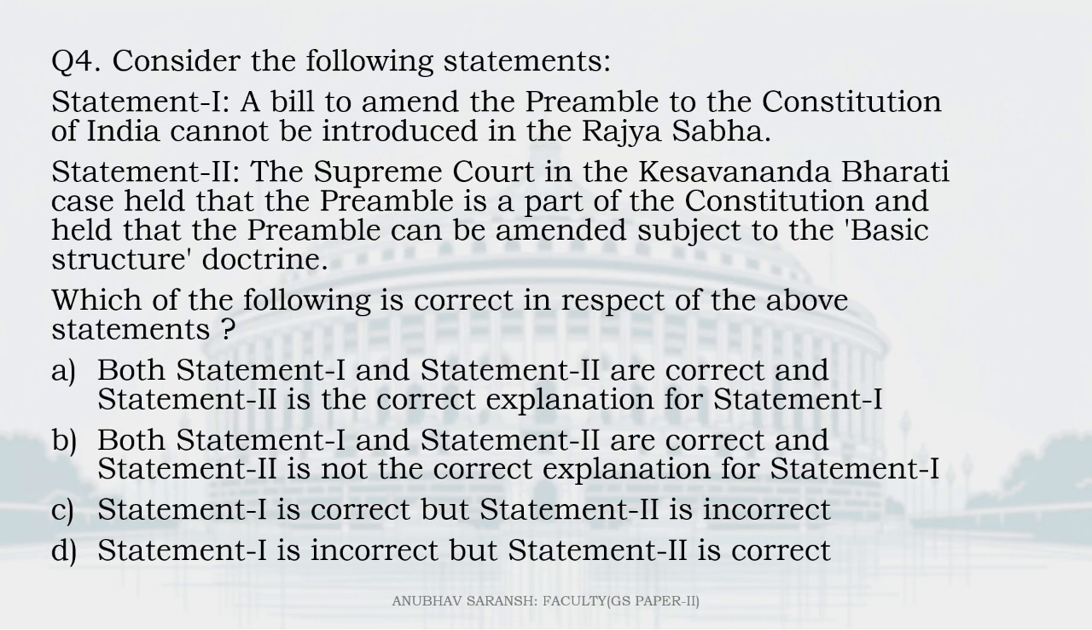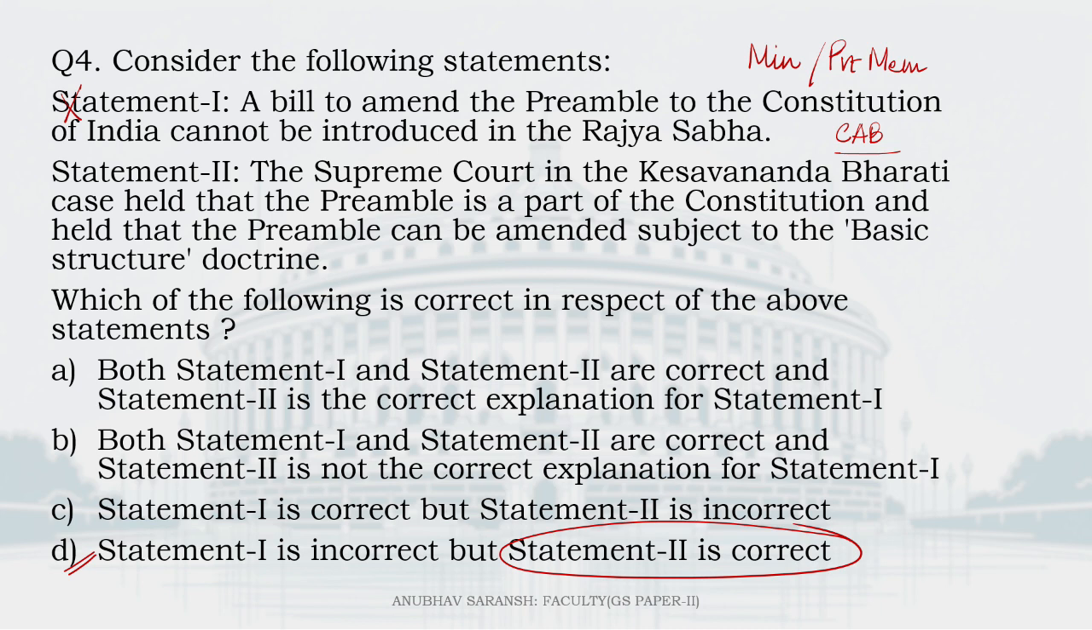Question number 4. Consider the following statements. Statement 1, a bill to amend the preamble to the Constitution of India cannot be introduced in the Rajya Sabha. This is wrong, because any kind of bill to amend the Constitution, called the Constitution Amendment Bill, can be introduced in either house by any member, meaning either a minister or a non-minister, who we also refer to as the private member. So 1 is wrong. If statement 1 is wrong, we'll have the answer. Statement 1 is incorrect, 2 is correct. Right answer is D. Let's read the second one.